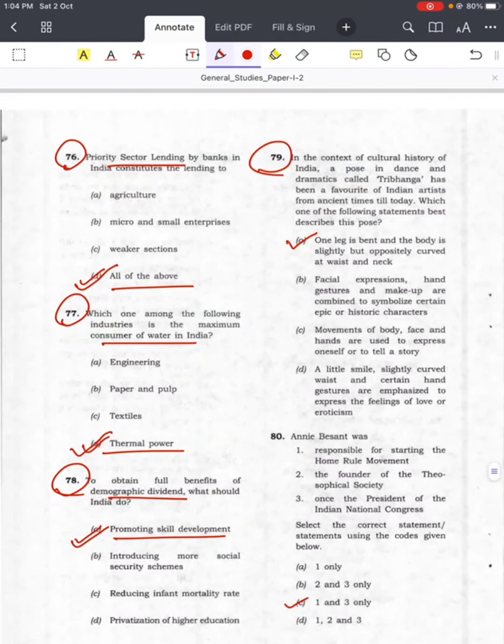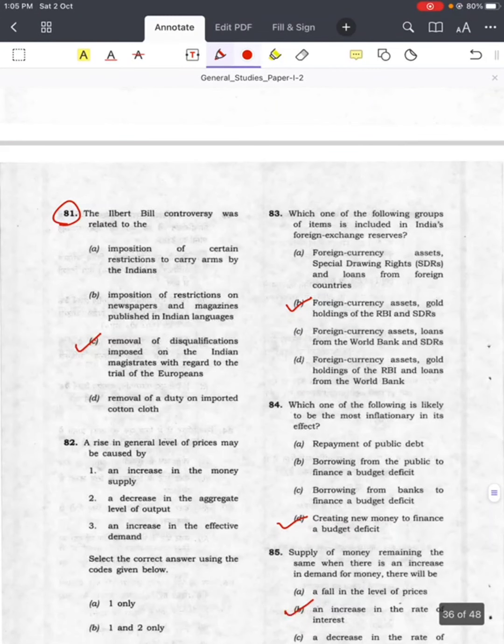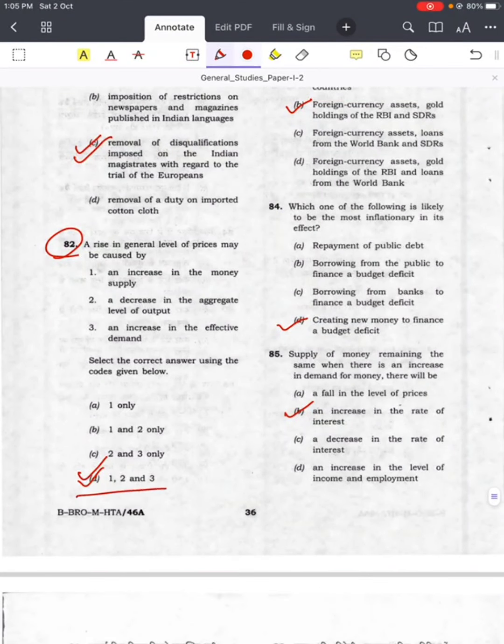Question number 79, cultural history of India, answer is A. Question number 80, Annie Besant, answer is C, 1 and 3. Question number 81, Ilbert Bill controversy, answer is C. Question number 82, rise in general level of prices, answer is D, 1, 2 and 3.